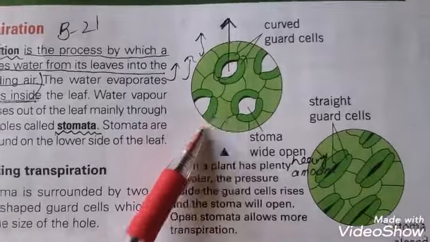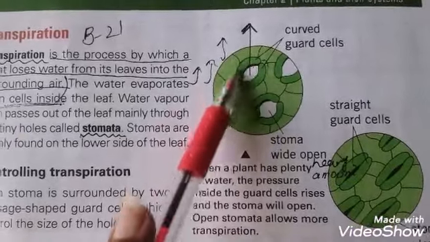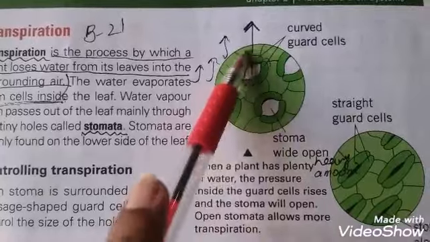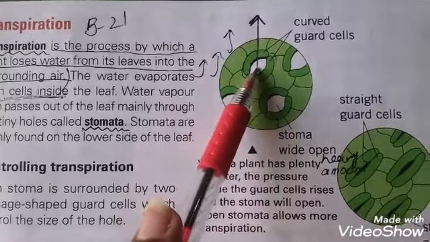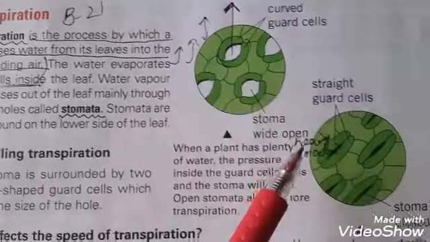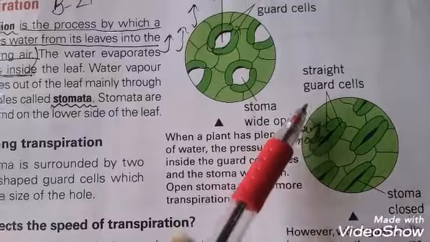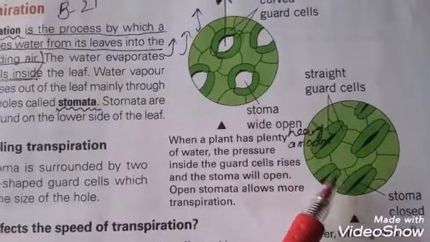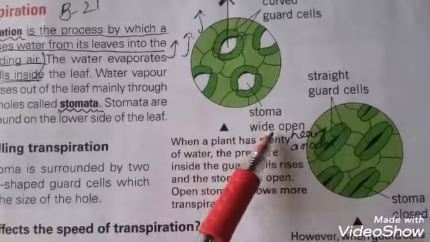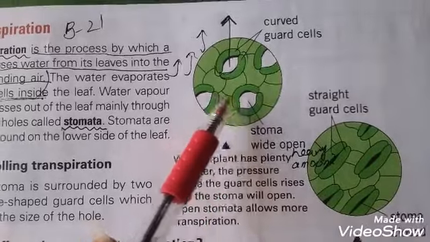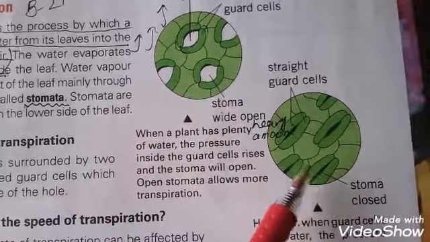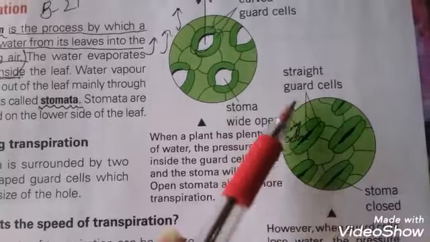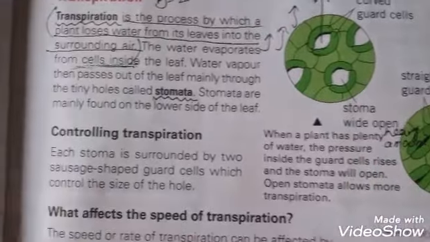You can see that in this figure these are the curved guard cells present on the side of the stomata. And in this picture you can see that these are straight guard cells when the stomata is closed. When the stomata open, these guard cells are in a curved shape, and when the stomata close, the guard cells are in a straight shape.